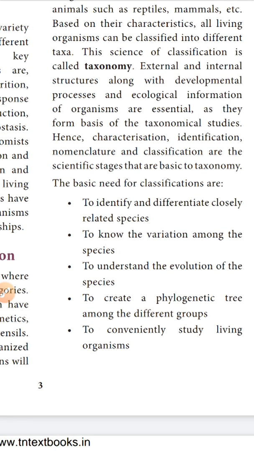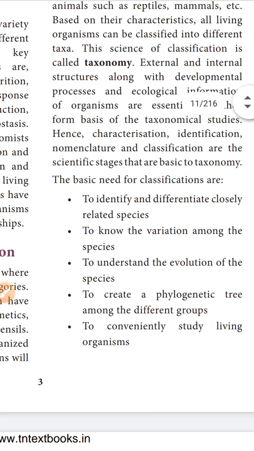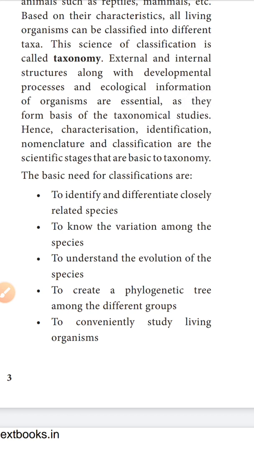Okay, next one. What are the basic needs for classification? Classification is important. First, to identify and differentiate closely related species, because one species is present when another species is also present. Because of this you can easily identify the organism.